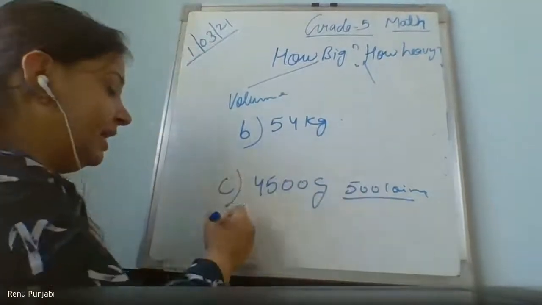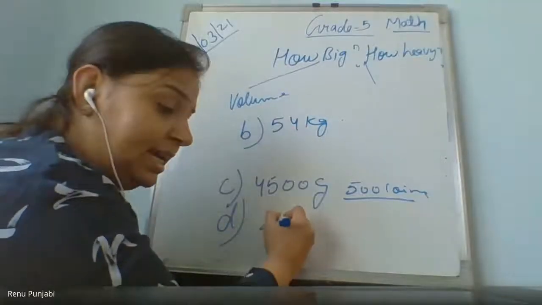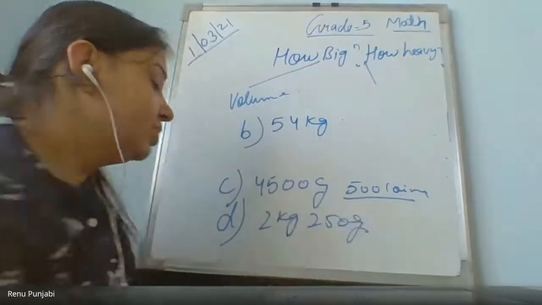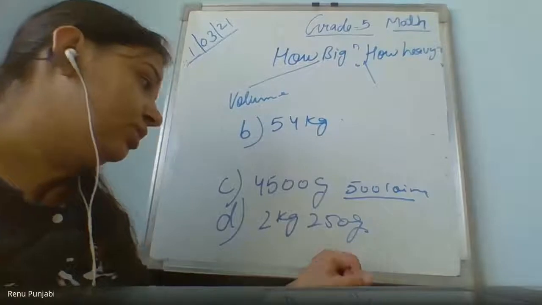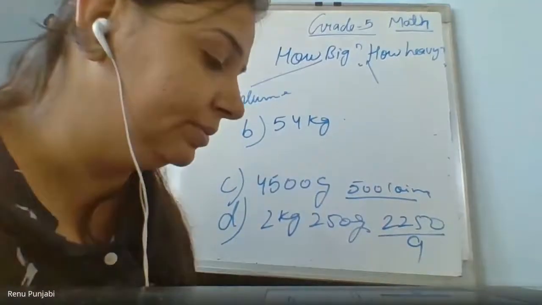Okay. Ma'am, and D is, coins of E. Wait a minute. D is 2 kg, 250 gram. So it should first be 2250 gram. Then divide it by 9 and find out.